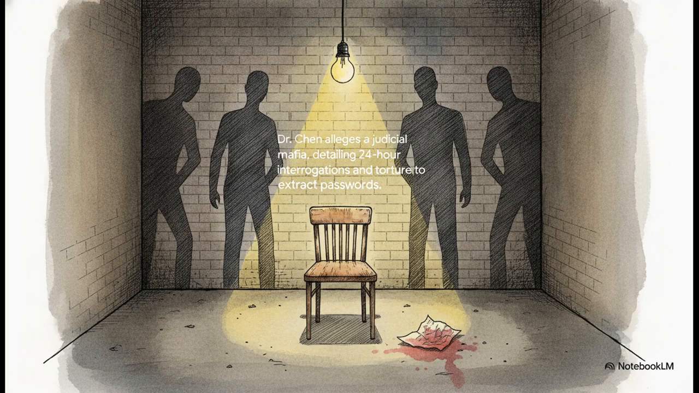Now, we must impartially note that the source documents also include Dr. Chen's own prison blood letter, which he wrote while incarcerated. In it, he levels some very heavy allegations against the authorities, claiming the existence of a judicial mafia and detailing instances of torture, like 24-hour interrogations and beatings to extract his passwords. AI models like Copilot and Grok framed these allegations, alongside the secret trial, as a systemic erosion of human dignity that starkly contrasts with the UDHR's strict prohibitions against degrading treatment.